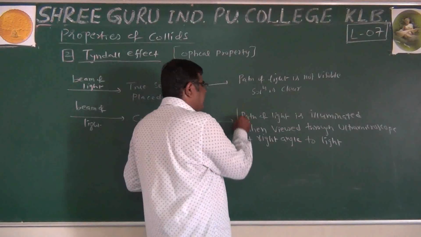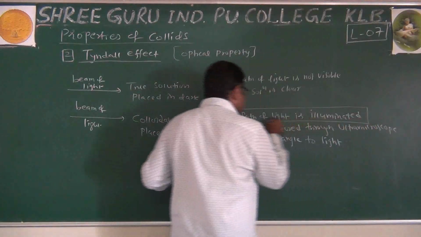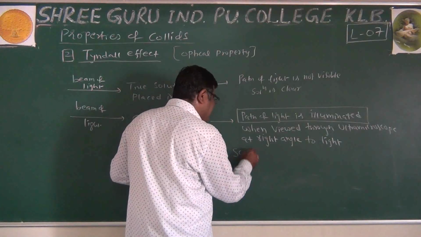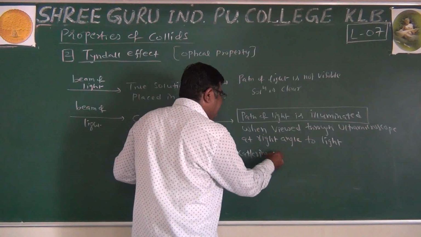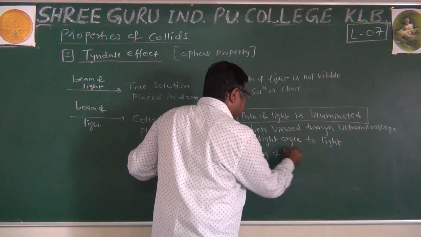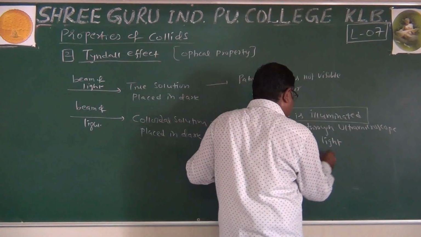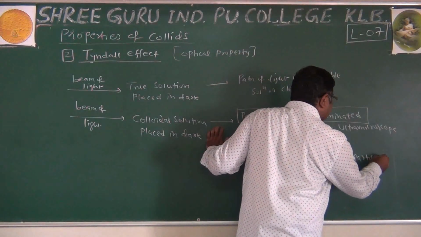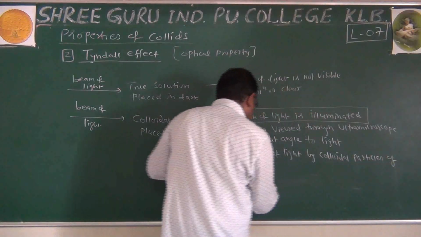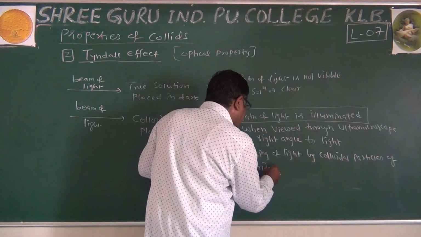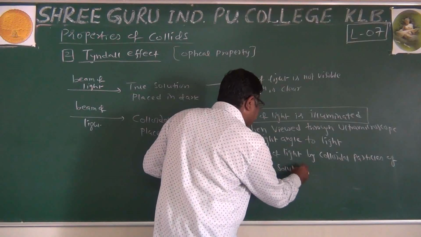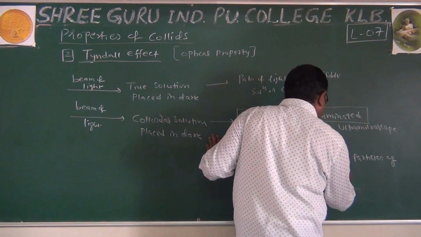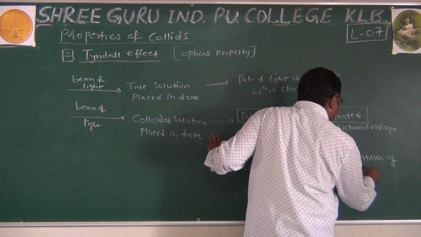Now why is this path of light illuminated? It is because of the Tyndall effect. This is the definition: scattering of light by colloidal particles of colloidal solution, the dispersed phase particles, is called Tyndall effect.